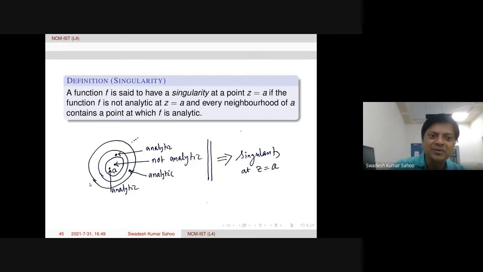We take another neighborhood around a, we must again get a point where the function is analytic. If this is coming, then we say that the function has a singularity at z equal to a. Otherwise, not necessarily. This is the definition. The first condition is that the function is not analytic at that point. Then every neighborhood of a contains at least one more point where the function is analytic. So this is the definition.